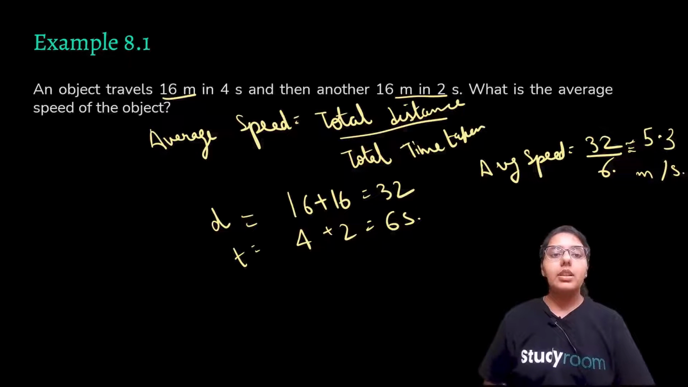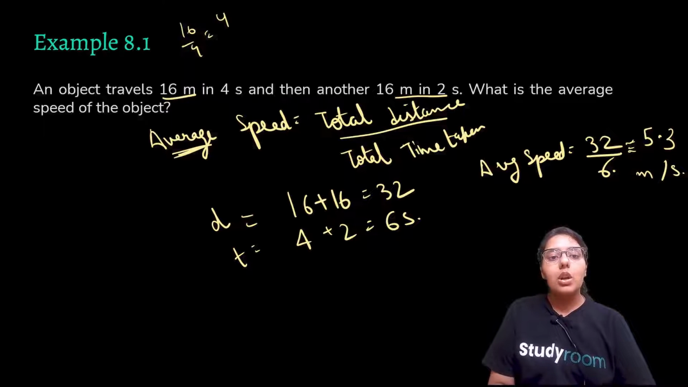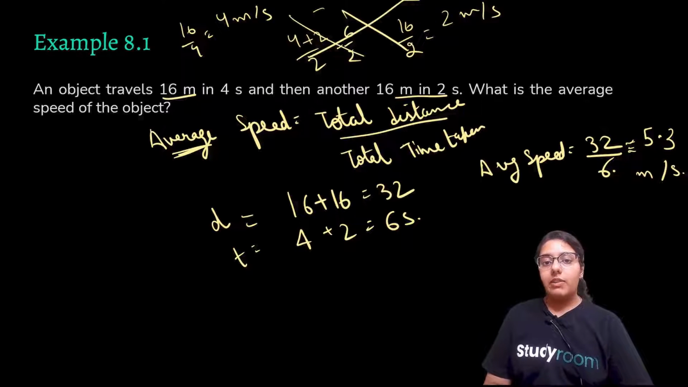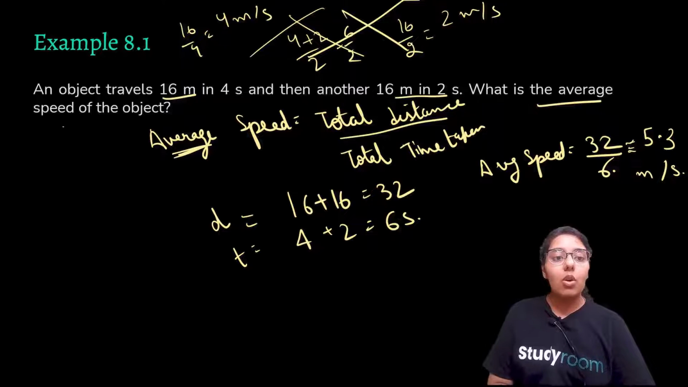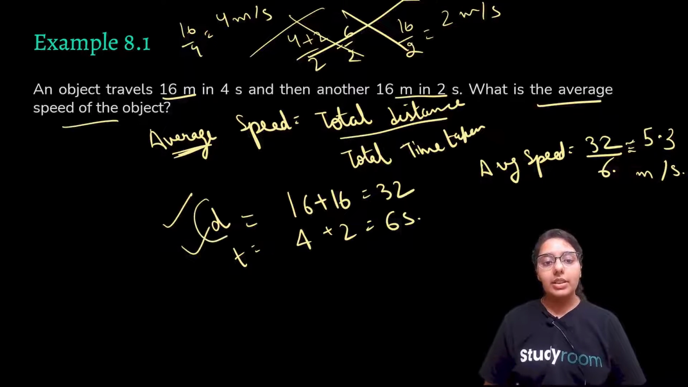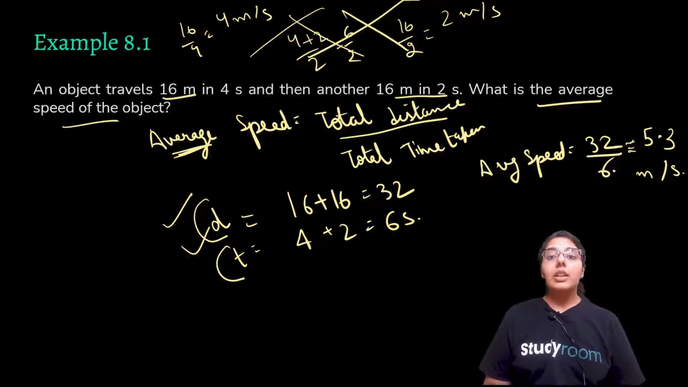One more thing, many of you make this mistake, so I'm telling you again and again: don't think that because it is average, we'll do 16 by 4 is equal to 4 meter per second, and then 16 by 2, distance upon time, 2 meter per second, and then take the average of both of them, like 4 plus 2 by 2. This is wrong. When we are talking about average speed, we are talking about total distance and total time. You will not take the average of both individual speeds. That will be completely wrong.